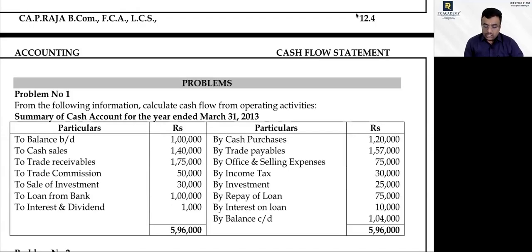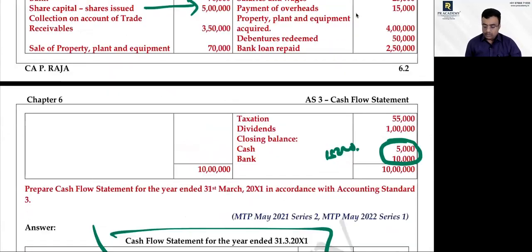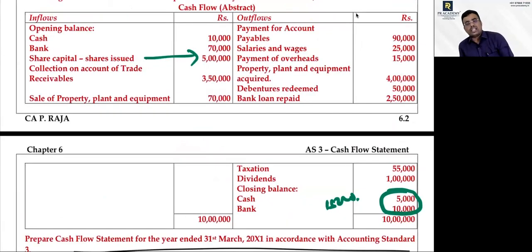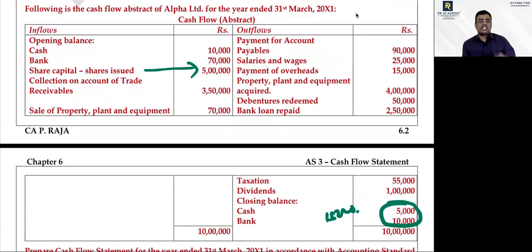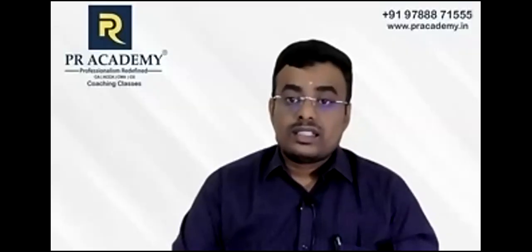Once you have set it up like that, first see direct method or indirect method. I think in this problem I can do it as per the direct method only, because profit or balance sheet is not given. Correct? Indirect method: what is the starting point? If you want to do it as per the indirect method, what is the starting point? Tell me. Net profit.